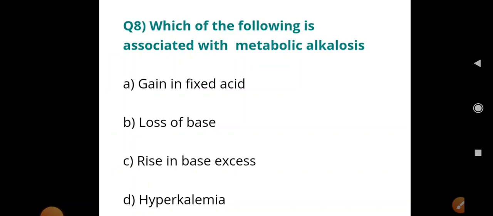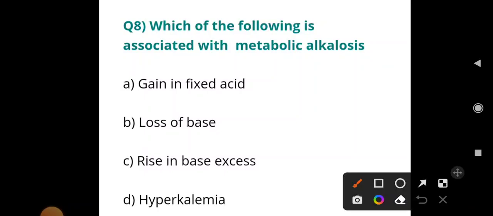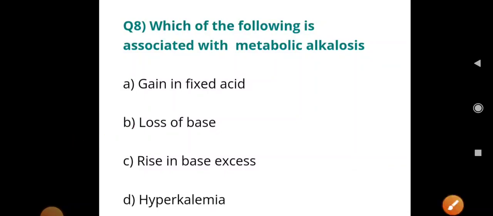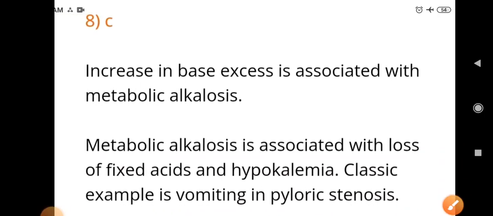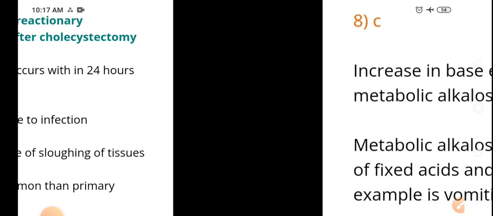Which of the following is associated with metabolic alkalosis? Gain in fixed acid, loss of base, rise in base excess, or hyperkalemia? So guys, try to answer in the comment section. Associated with metabolic alkalosis, that is rise in base excess. Let's discuss a little bit about this. Increase in base excess is associated with metabolic alkalosis. Metabolic alkalosis is associated with loss of fixed acid and hypokalemia. Classic examples are vomiting and pyloric stenosis.